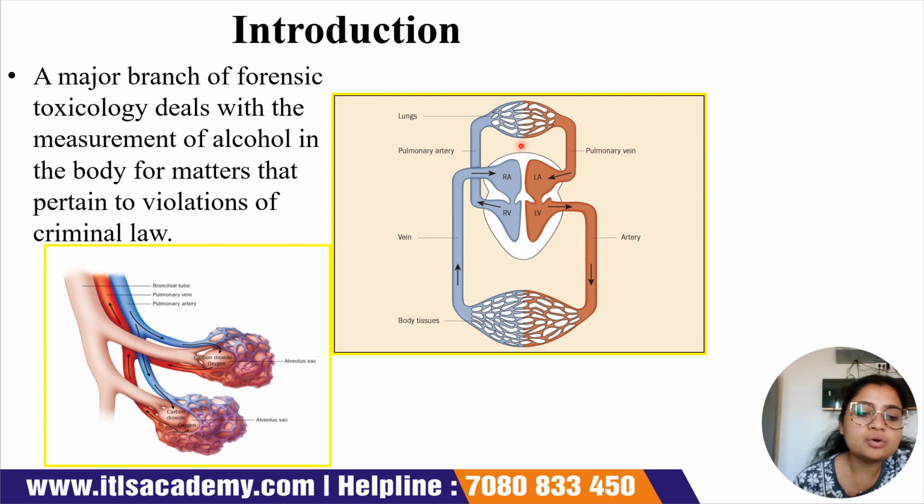Okay, and this is basically the different distribution of the pulmonary vein and pulmonary artery, as you can see, and how they are coming and giving supply to the different alveolar sacs of the lungs, because alveoli are the functional unit of the lungs. They are known as the windows of the lungs. Throughout these alveolar sacs we can see that the pulmonary artery and pulmonary veins are distributed, and this is where oxygen and carbon dioxide exchange is happening.